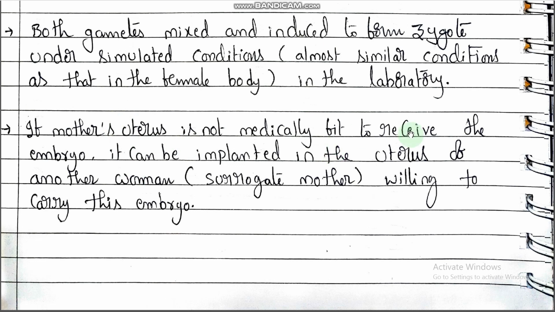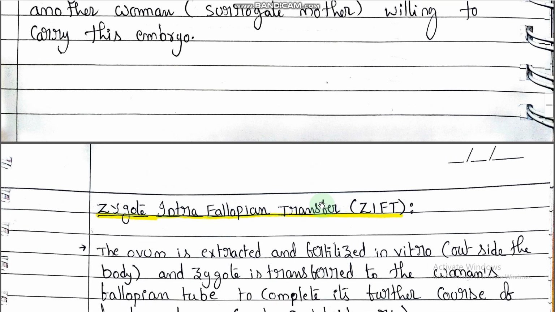So this much of the procedure happened. After this procedure, whenever the embryo is implanted into the uterus, the gestation period should be completed and the pregnancy successfully completed. Whenever the mother's uterus does not support this, what is the use? So they can opt for another woman, that is a surrogate mother. Those people are called surrogate mothers.